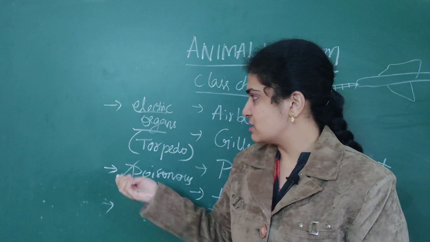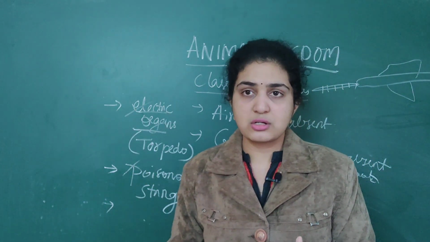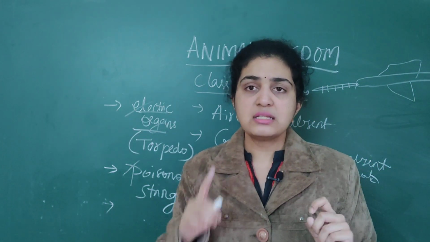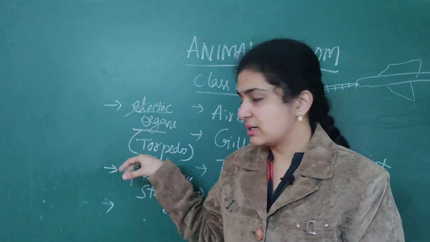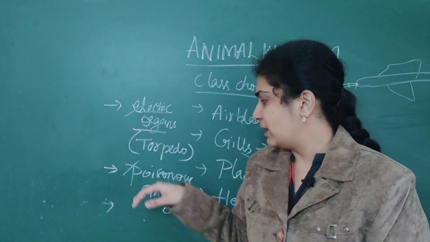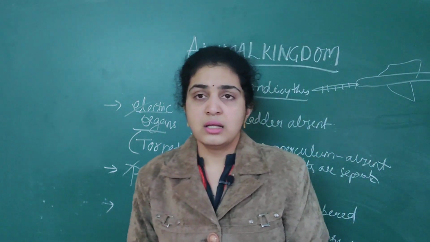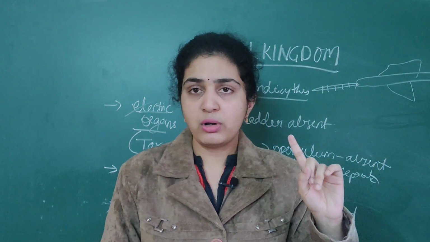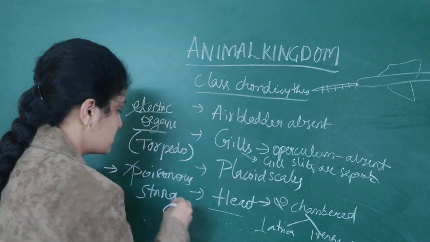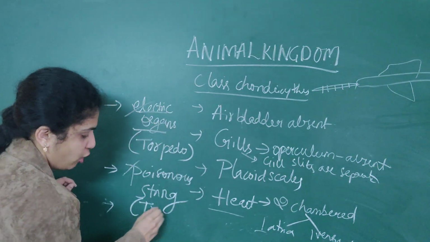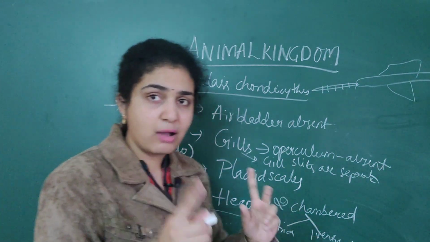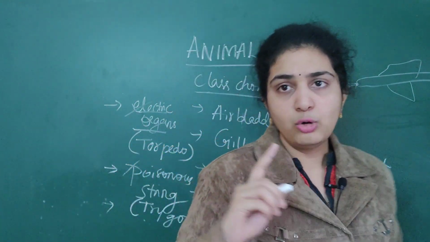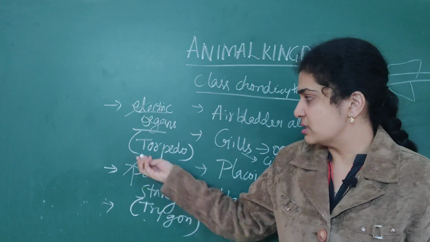This poisonous sting is used, and electric organs are also present, but electric organs are present only in the torpedo. The poisonous sting is present in only one organism, that is Trygon.